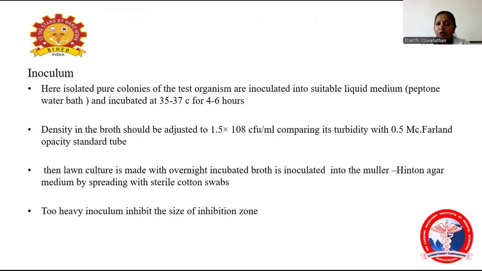Coming to the inoculum, these protocols should be followed. Isolated pure colonies of the test organism are inoculated into a suitable liquid medium, such as peptone water, and incubated.